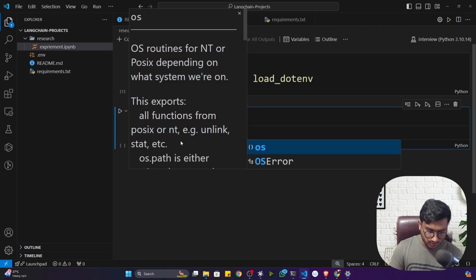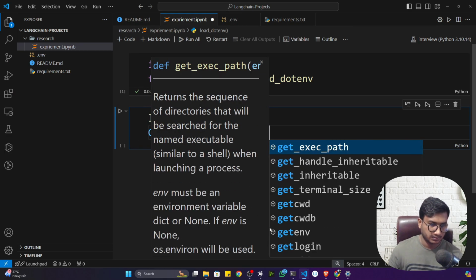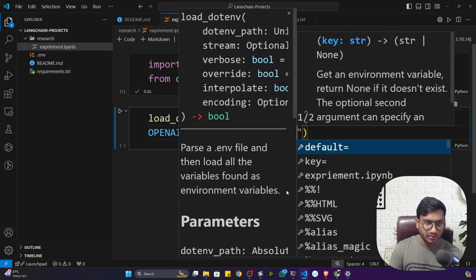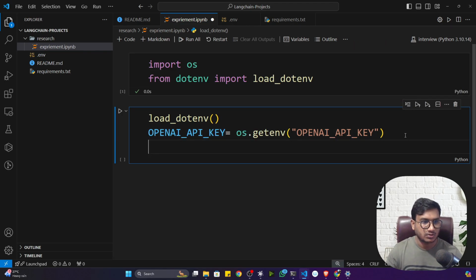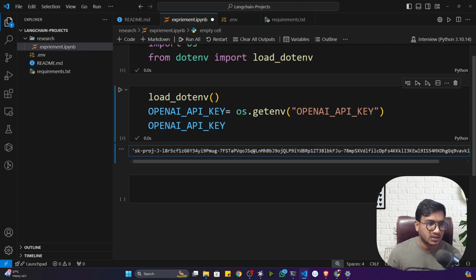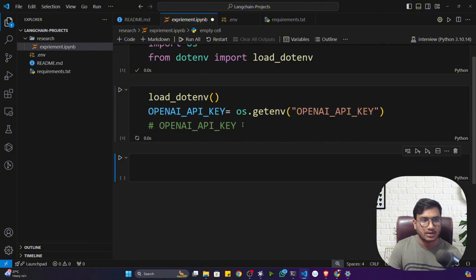And I'm going to use os.getenv. Inside that, I'm going to pass my key. So this will give you the OpenAI API key. Let me show you. See, it is printing the OpenAI API key. Now let me comment that out as of now. I don't need to print it.